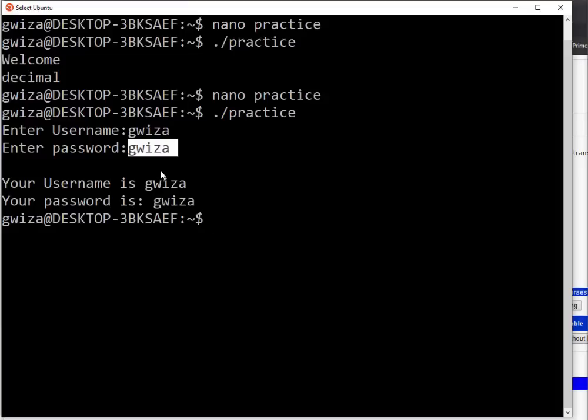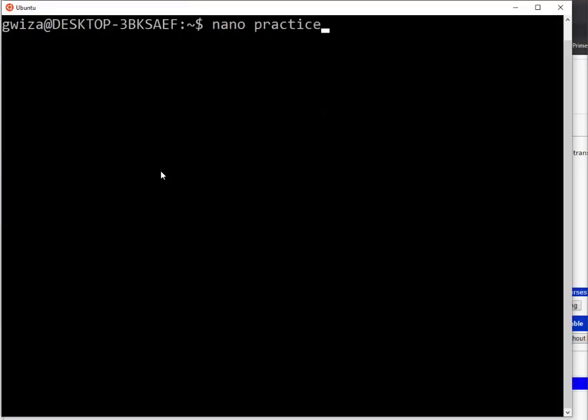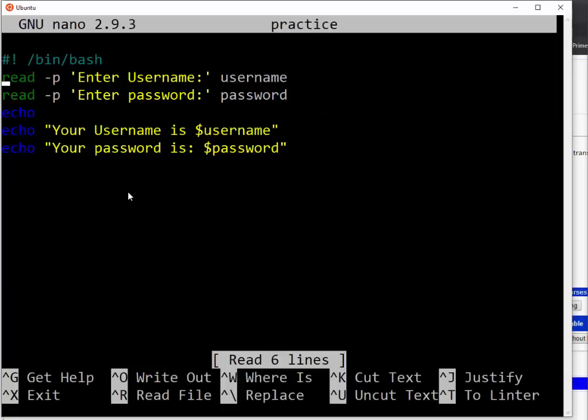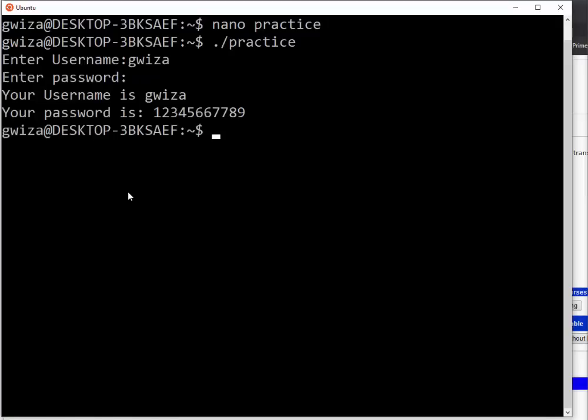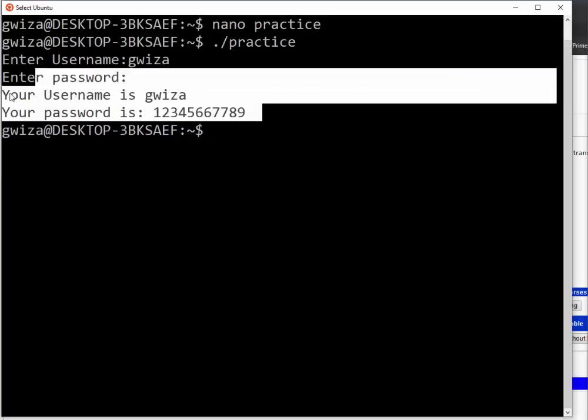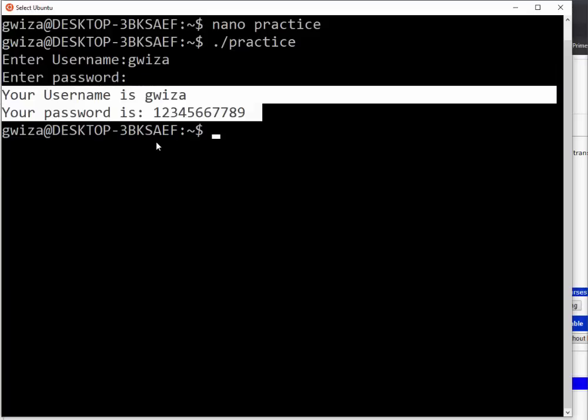be printed out. So in order to make this not be printed out, what you have to put here is a flag called secure. So if you put -s, that means it is going to be a secure print, and whatever is typed by the user will not be seen by any other user. Let me say, what is your username? Gwiza. And the password, you can see that the password is not being printed out, but if I just run, you can see that the password is being got from the user. So this is how we can make a secure print.